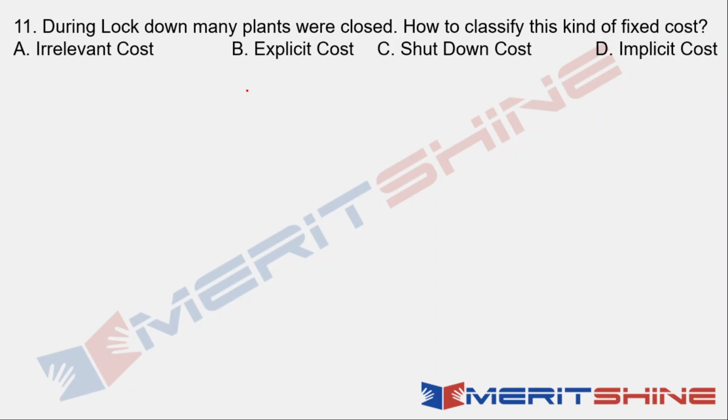Done? Now, I specifically put this question because in lockdown there had been many plants that had closed, and there can be a question related to this coming to you, and if it does, then you should be ready to answer it. So when plants are closed due to lockdown or strike, and that's a fixed cost, how do we qualify that cost? We qualify it as shutdown cost. There is a term called shutdown cost, which means this only. So I wanted to give you the idea of shutdown cost, and that's why I gave you this question.